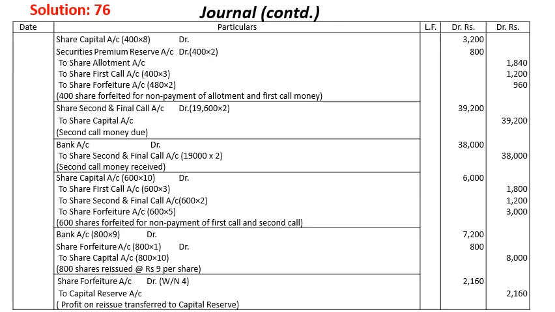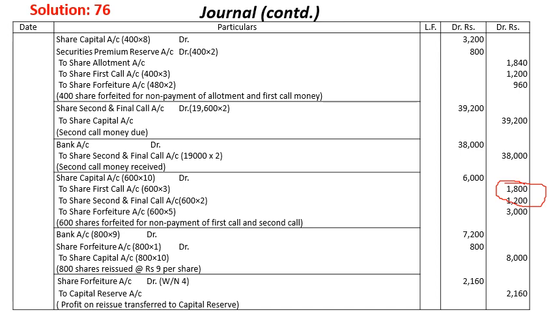So altogether he had not paid 3,000 rupees: 1,800 in the first call and 1,200 in the second and final call. That's what he had not paid. So share forfeiture is going to be 600 into 5, that is 3,000 rupees. Now we are reissuing it.